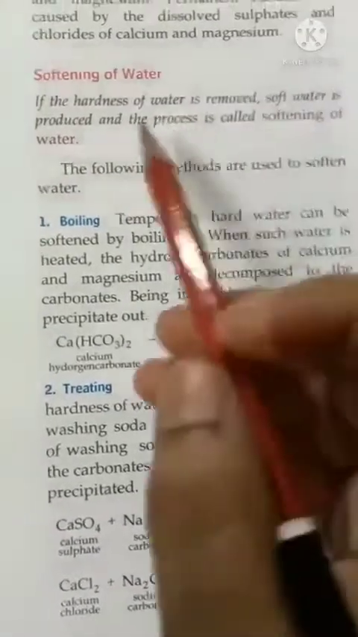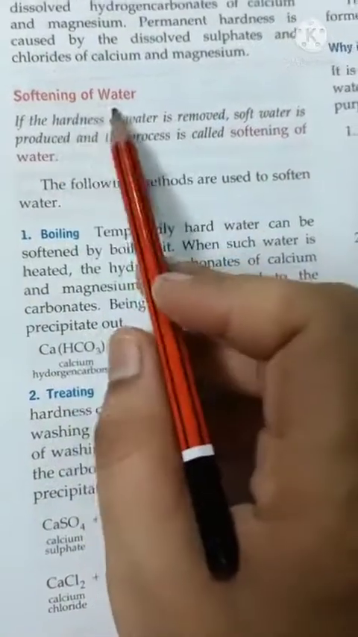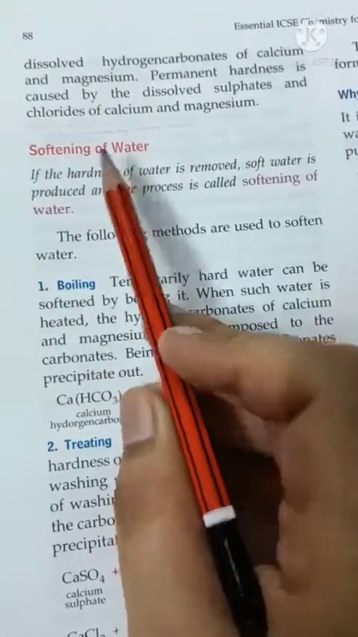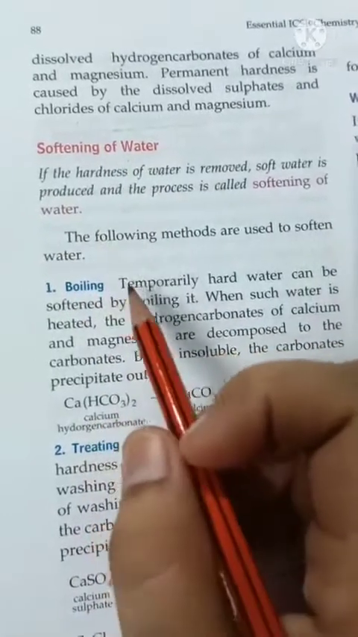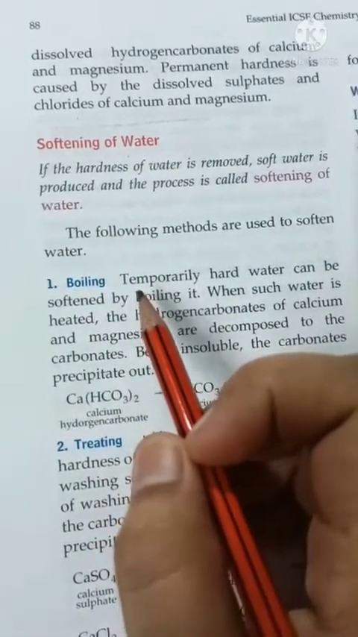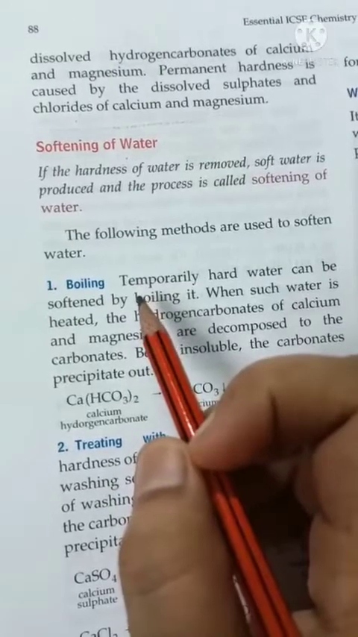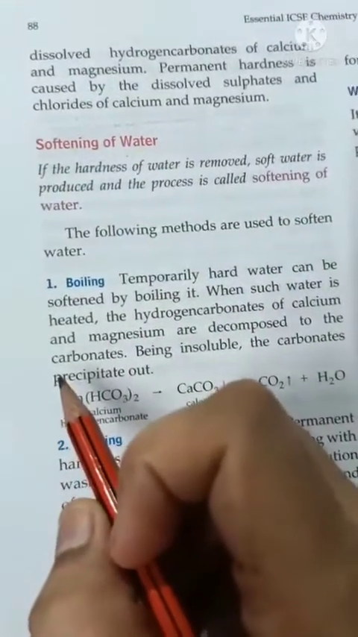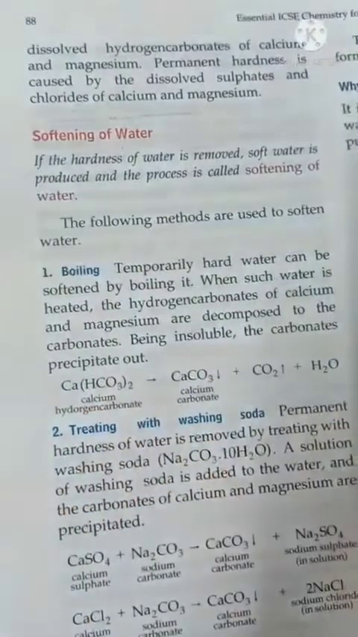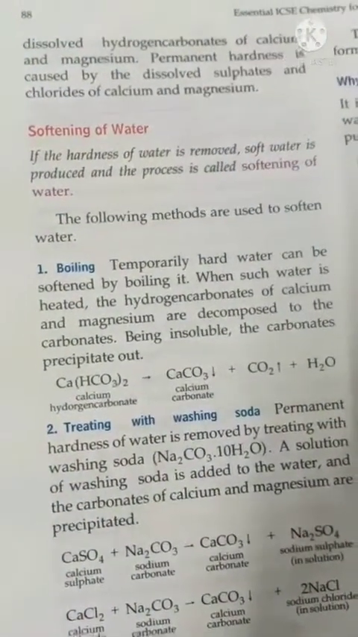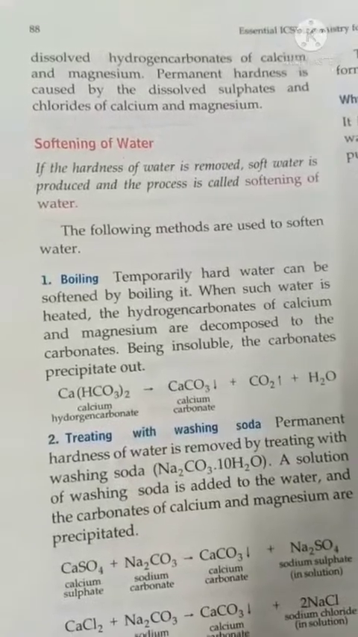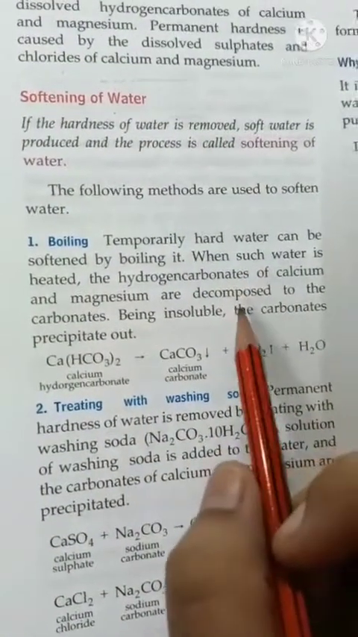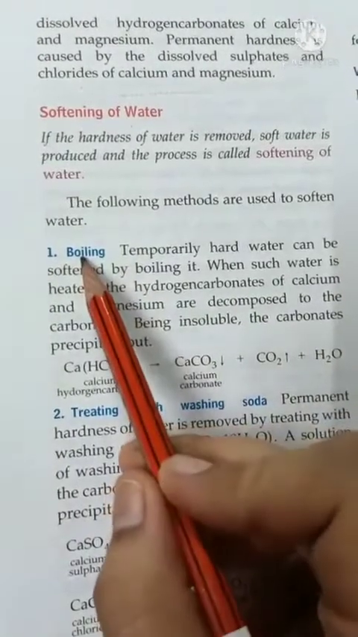Next we study softening of water. Softening is a process of converting hard water into soft water. Okay, so if hardness of water is removed, soft water is produced, and this whole process is called softening of water. Now here we study how we soften temporarily hard water and how we soften permanent hard water. Now temporarily hard water can be softened by boiling.